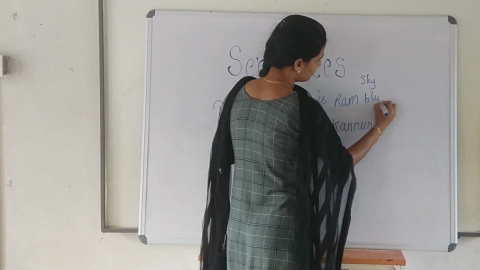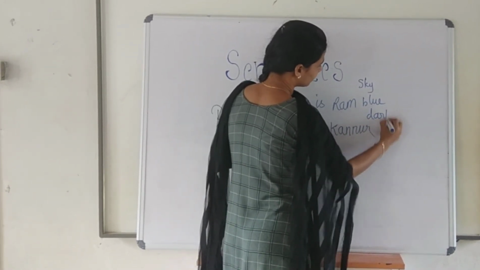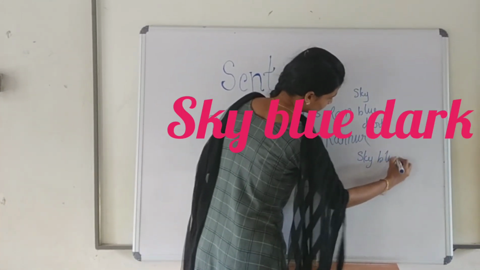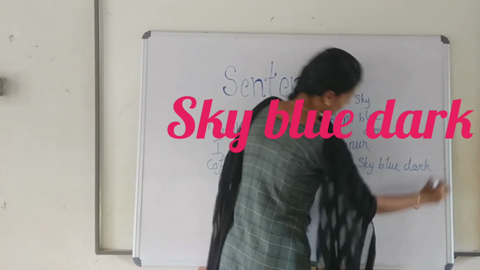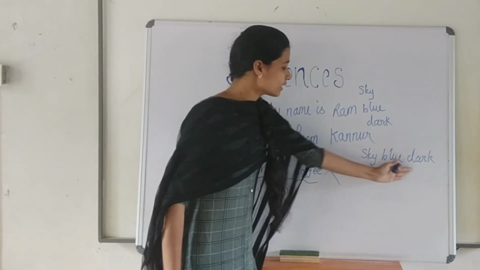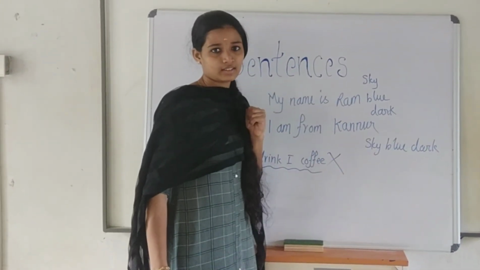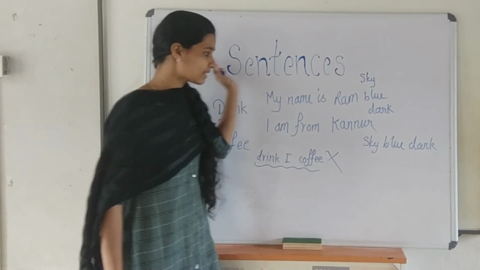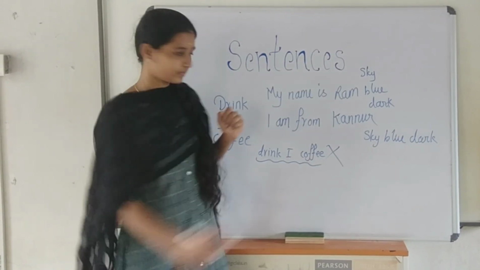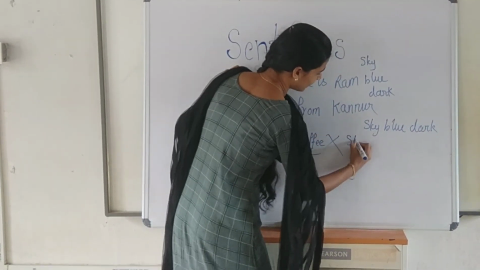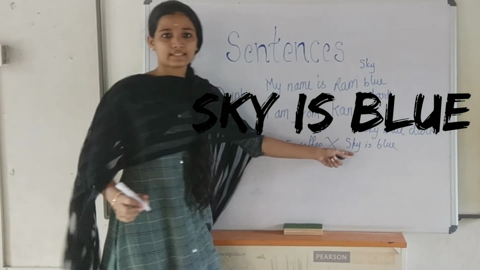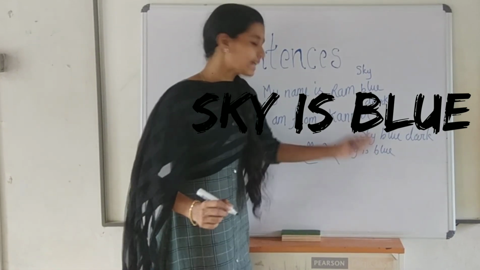Sky, blue, dark, or like this, sky, blue, dark. Can you consider it as a sentence? Definitely no, right? These are just a group of words without any meaning. In order to make a sentence, the words should be arranged with a proper meaning. We can write like sky is blue. This is a sentence because it communicates an exact meaning.